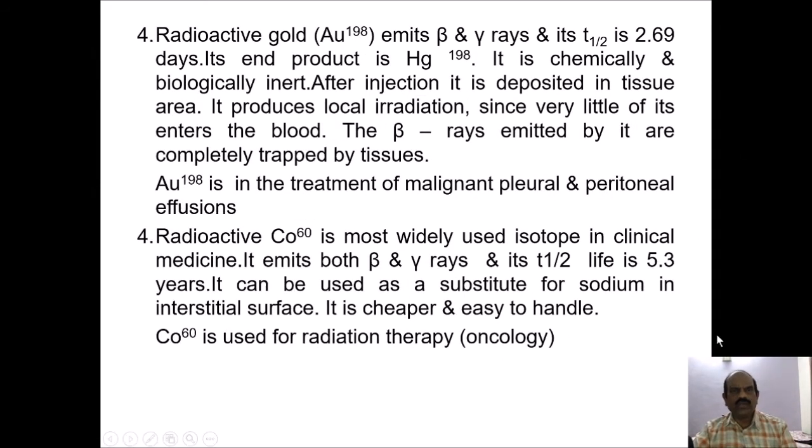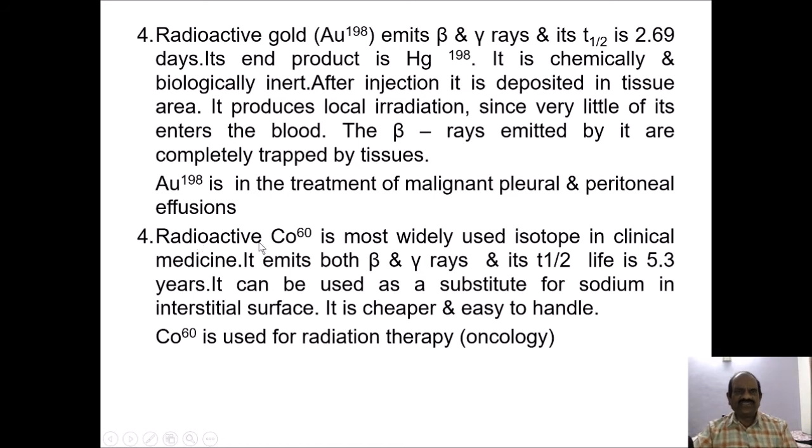Radioactive gold, Au-198, emits beta and gamma rays, and its half-life is 2.69 days. Its end product is mercury-198. It is a chemically and biologically inert substance, and after injection it is deposited in the tissue areas. It produces local irradiation since very little of it enters the blood. The beta rays emitted by it are completely trapped by the tissues. Au-198 is also used in the treatment of malignant pleural and peritoneal effusions.